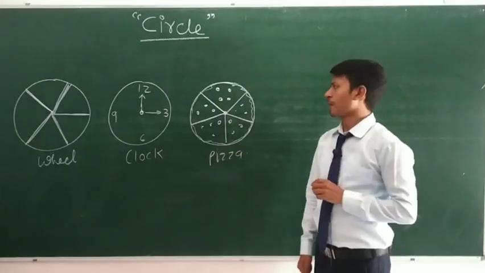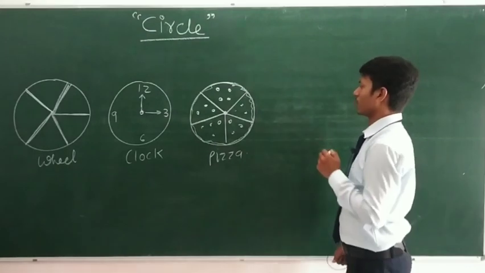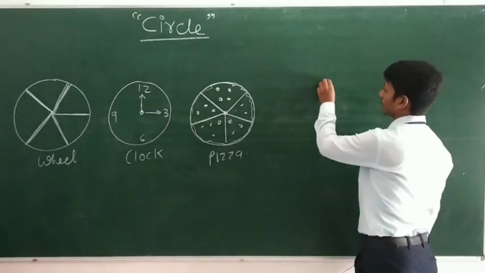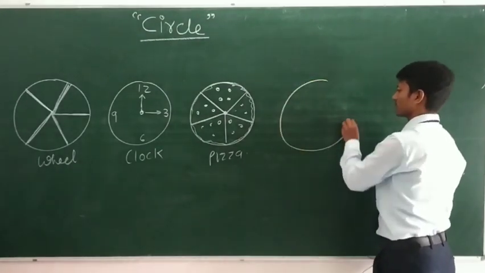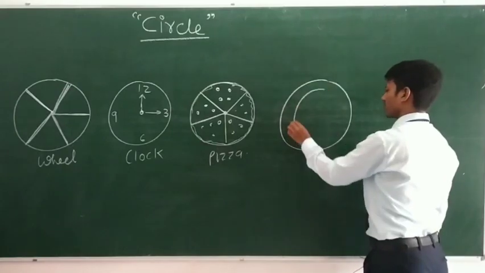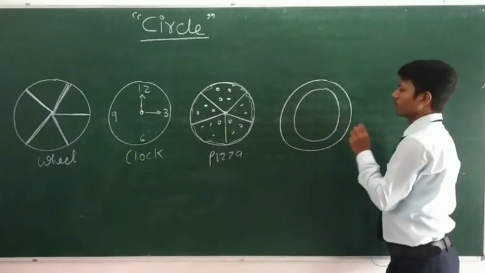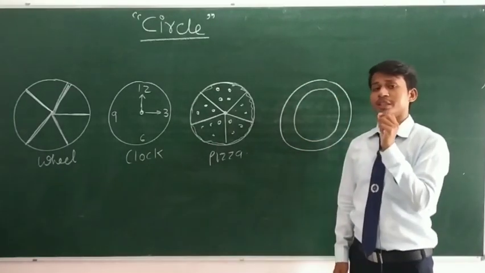And you have also seen a dartboard. What is a dartboard? A dartboard is a board which is used in a game of archery.